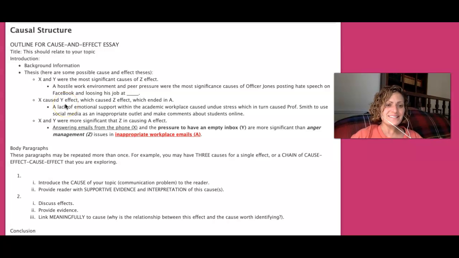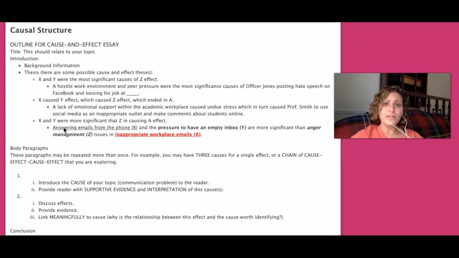And this is going to also emphasize significance or meaning. Why do we care that X and Y caused Z? Well, it matters because it's surprising. It's an unexpected cause of this. Or it matters because it's the place where we can make an intervention and change things.